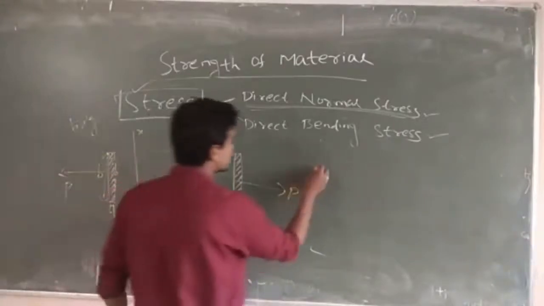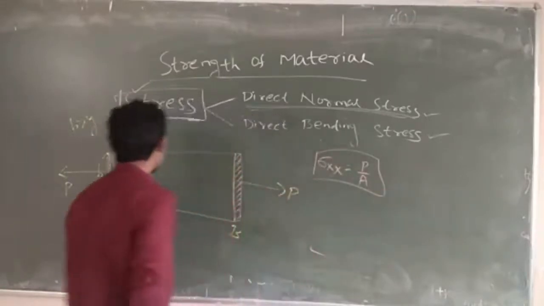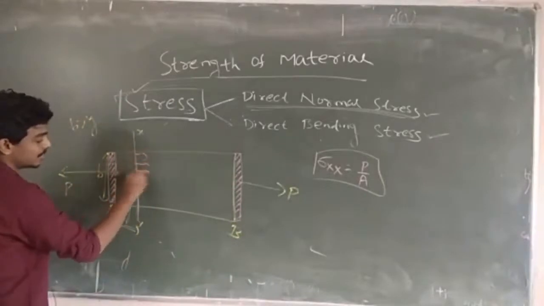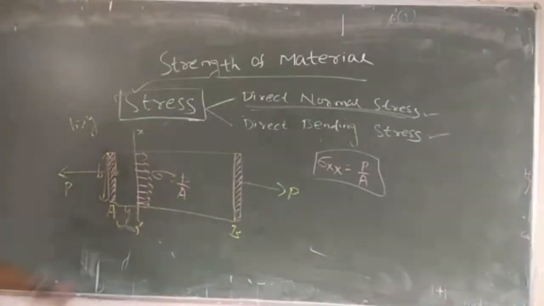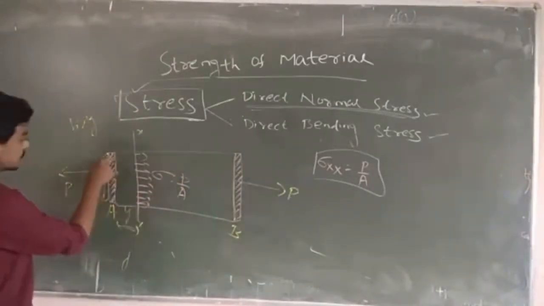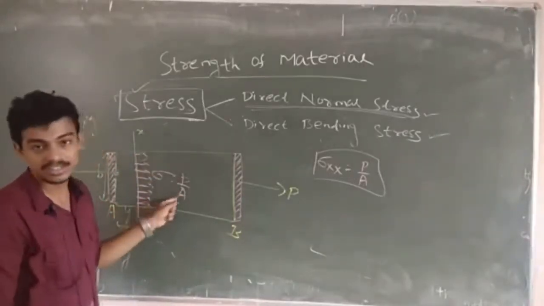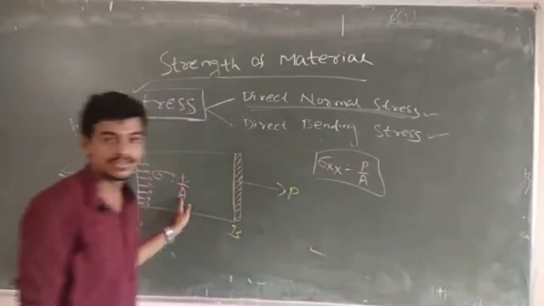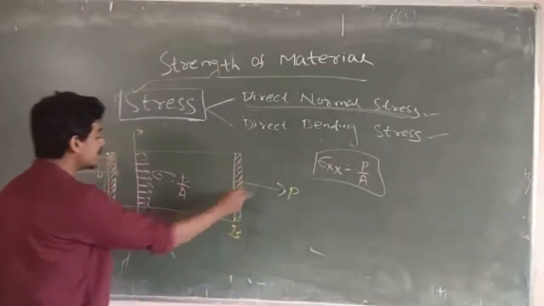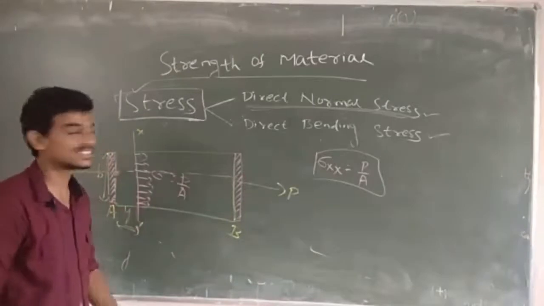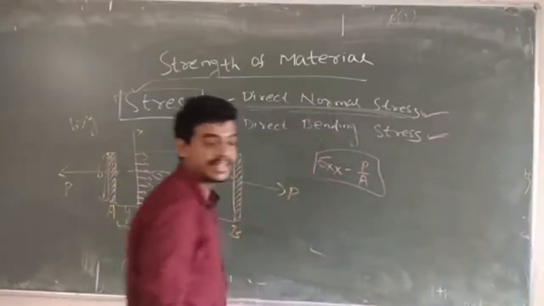So the same thing, if you take the stress at the x-axis, you can write P by A, and you can denote the stress distribution is uniform, that is sigma equals P by A. You can denote like this. If this bar is not connected, then you cannot say that it is uniform. You cannot say it should be non-uniform. Clear? So we will move to when this load does not pass through the centroidal axis. The next case, the normal stress is over. Now we'll move to the bending stress.